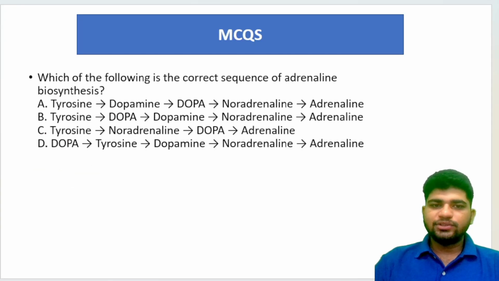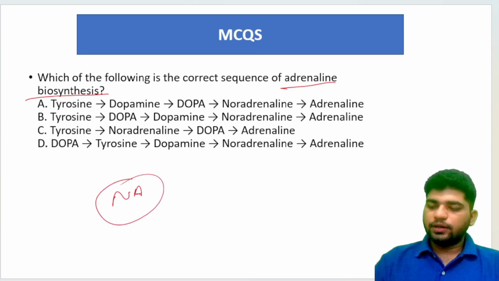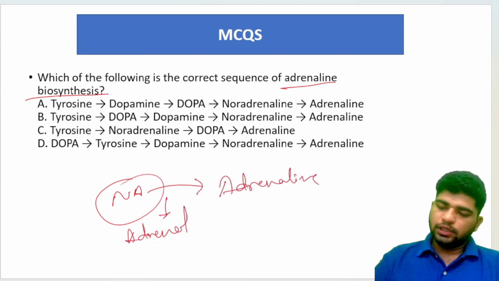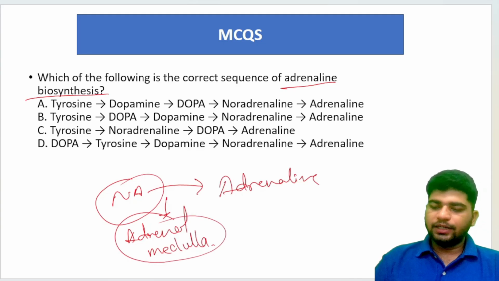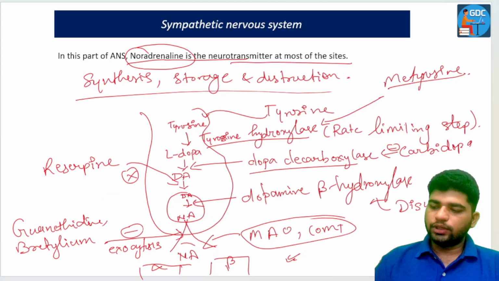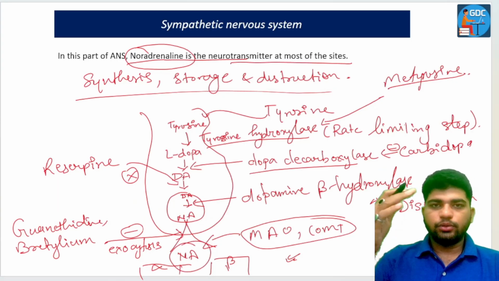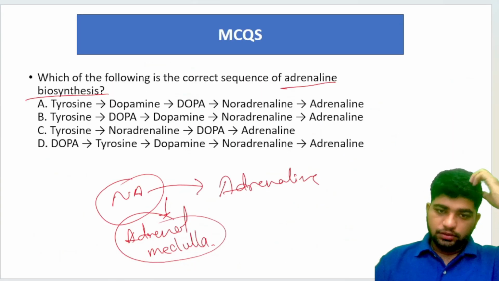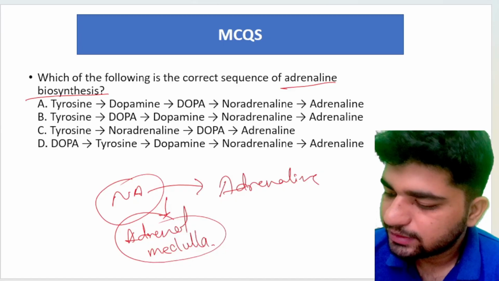Which of the following is the correct sequence of adrenaline biosynthesis? See, till noradrenaline we have understood, but noradrenaline converts into adrenaline in the adrenal medulla. Alright. Noradrenaline was synthesized in the synaptic cleft here only. Now it goes into the adrenal medulla for the formation of adrenaline. Alright. So what is the correct sequence?